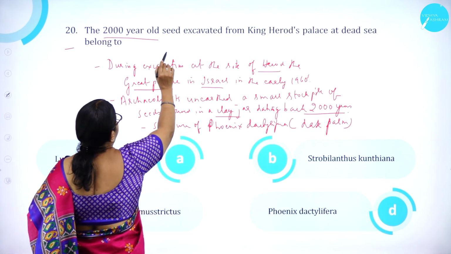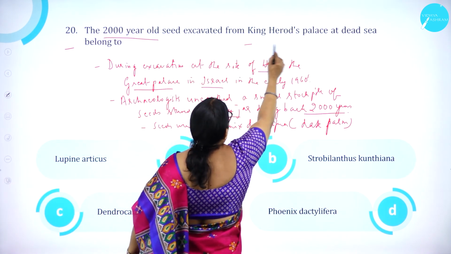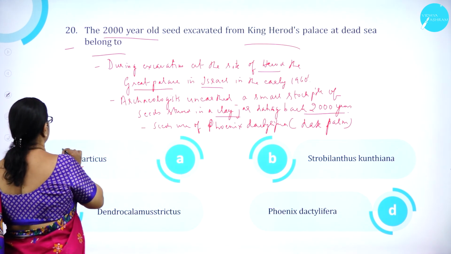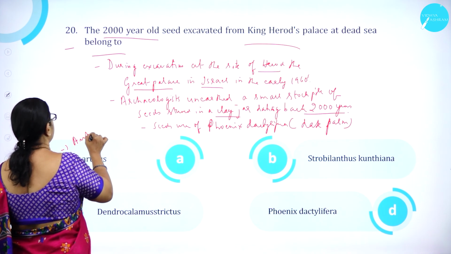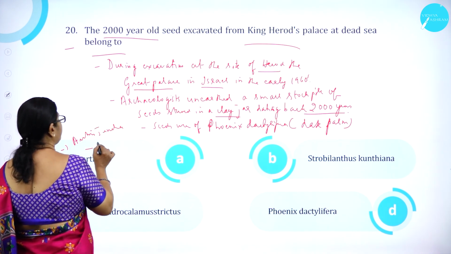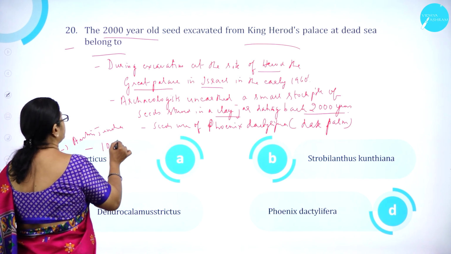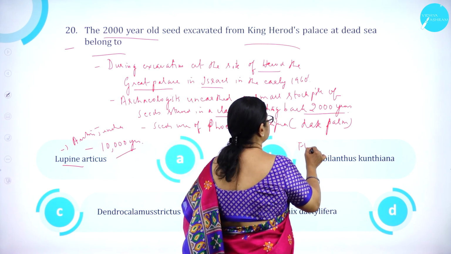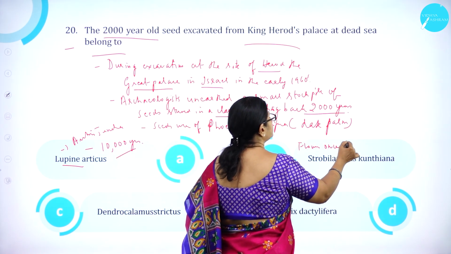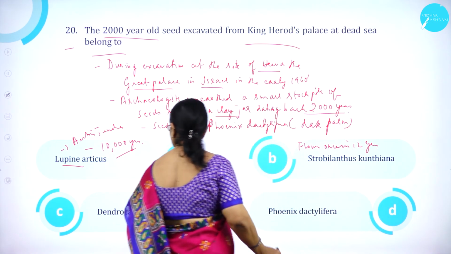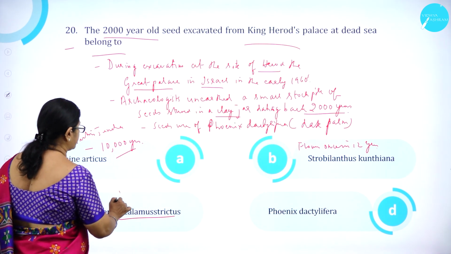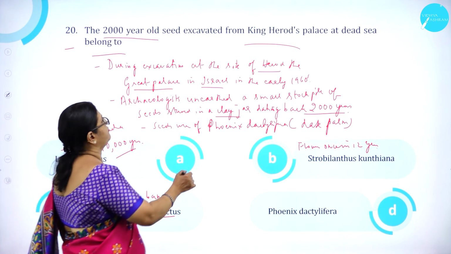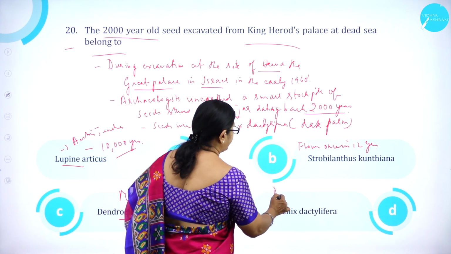The 2000-year-old seed excavated from King Herod's palace at Dead Sea belonged to which? A, Lupinus arcticus, which is excavated from the Arctic tundra, and the seeds germinated after what? 10,000 years. B, Strobilanthes kunthiana flowers once in 12 years. C, Dendrocalamus, it is a male bamboo. D, Phoenix dactylifera, that we call date palm.